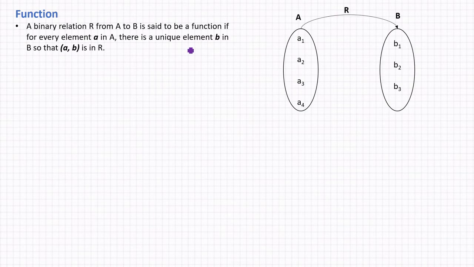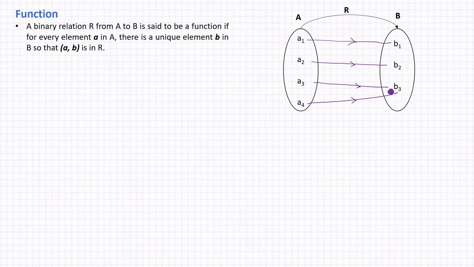Okay, so come to an example here. Here we have two sets A and B, and R is a relation from A to B. So this R is said to be a function if every element of A is related to a unique element in B. So like here a2 is related to b2, let's suppose a3 is related to b3 and a4 is related to, let's suppose, b3. So see here, this relation is said to be a function. Why? It is because every element of A is related to a unique element in B.